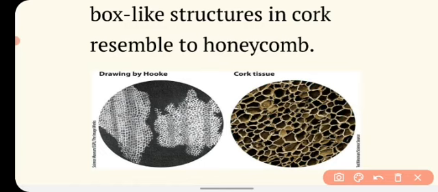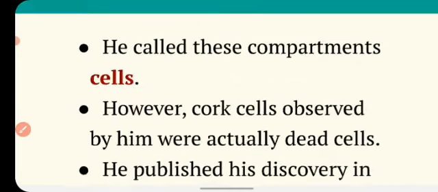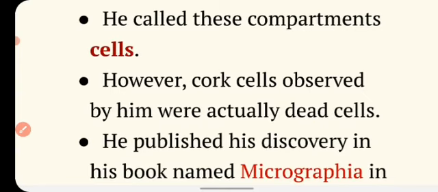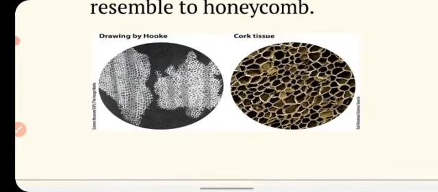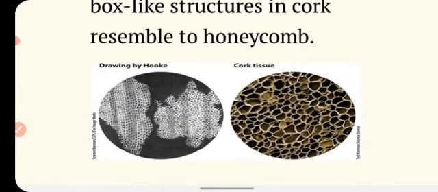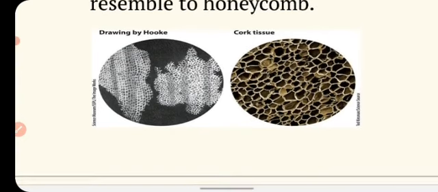He saw numerous tiny box-like compartments, and he drew the diagram. This is the drawing made by Hooke after observing the cells in the cork tissue, and he called these compartments cells. However, the cork cells observed by him were actually dead cells. As you know, the bark of any tree is made up of dead cells, so he saw dead cells for the first time in the cork.